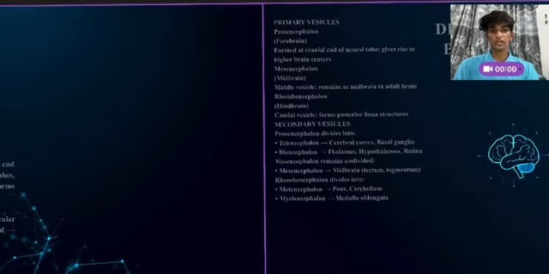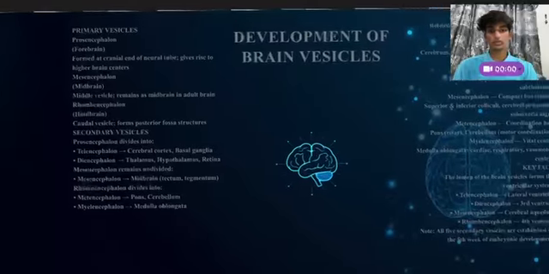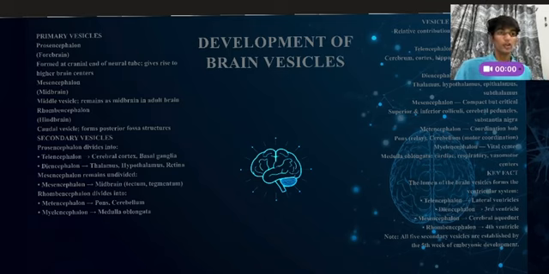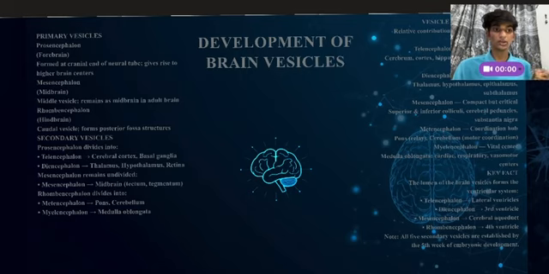Development of brain vesicles. Now the brain becomes more specialized. Initially, there are three primary brain vesicles: prosencephalon, mesencephalon, and rhombencephalon, respectively known as forebrain, midbrain, and hindbrain. Later, they become five secondary vesicles. Easy memory tip: the forebrain divides into two, telencephalon and diencephalon, the midbrain stays as one, mesencephalon, and the hindbrain divides into two, metencephalon and myelencephalon.